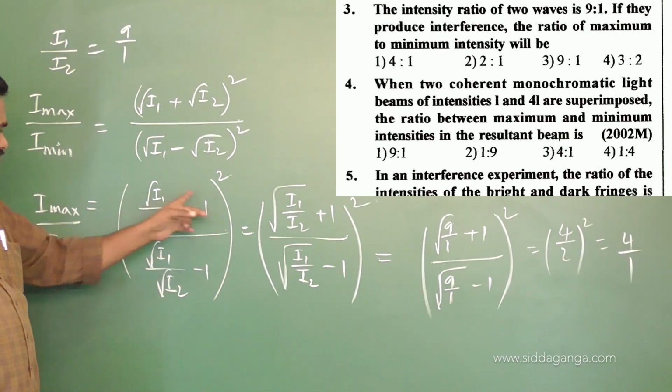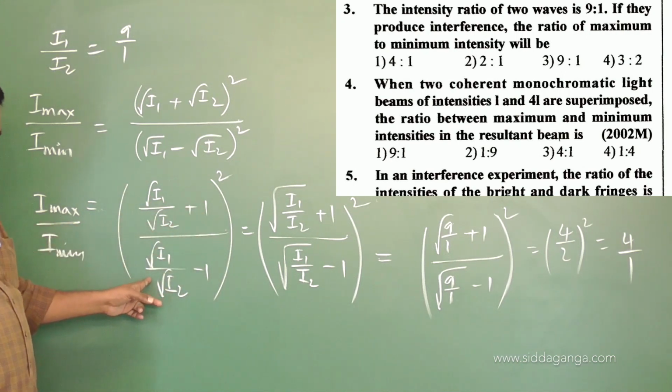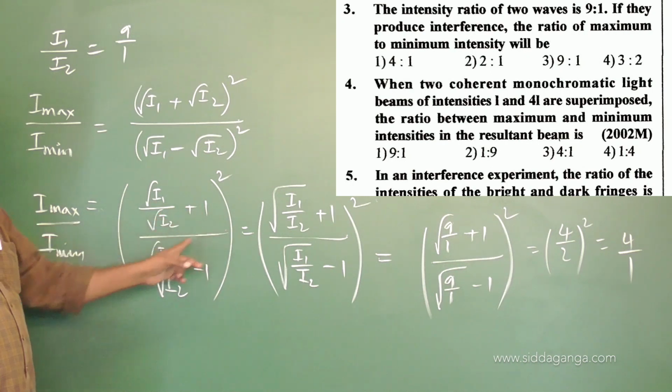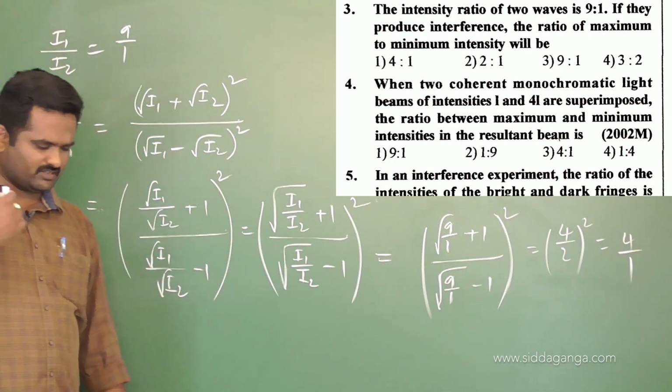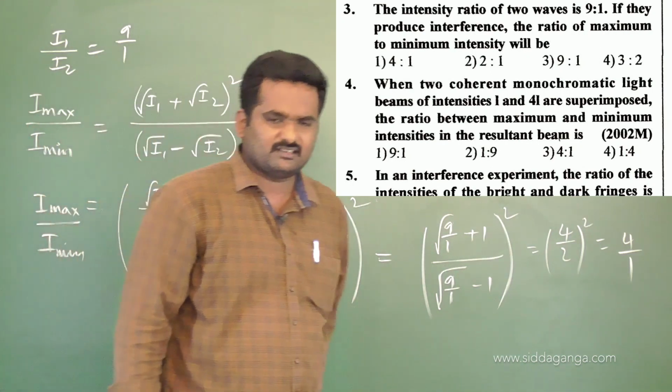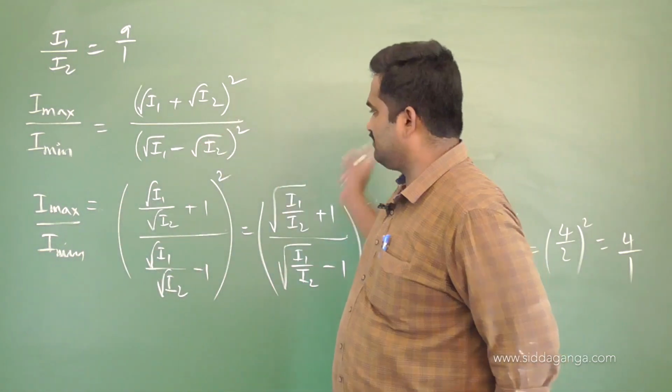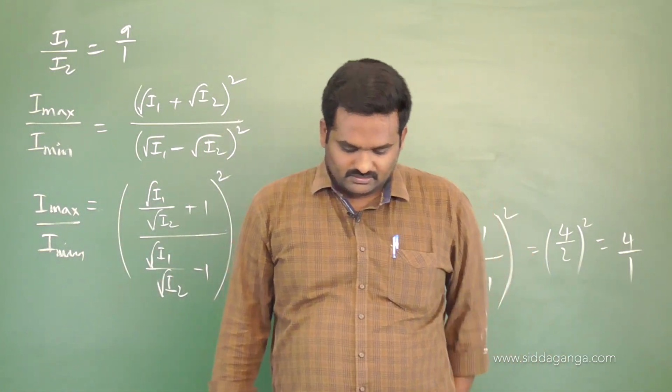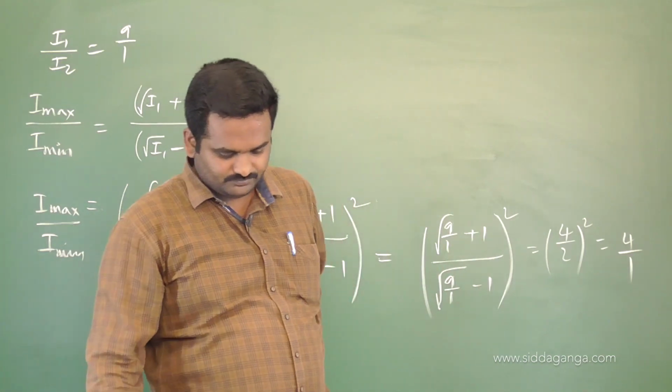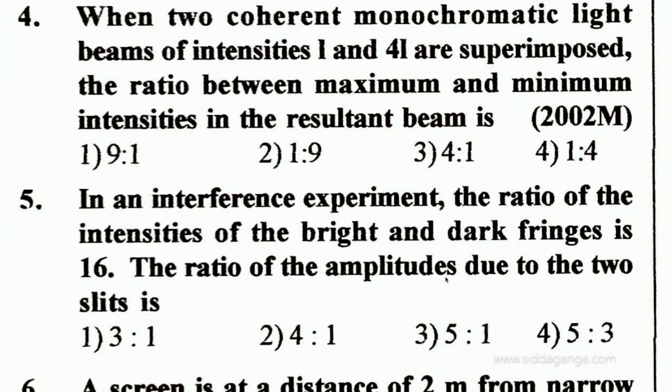Sorry, x plus 1 by x minus 1 whole square, some values we have given there, just go through with that. If you know the shortcut of that, straight away you can solve, not even that much also to be solved there. So go with the fourth problem now, the same kind.